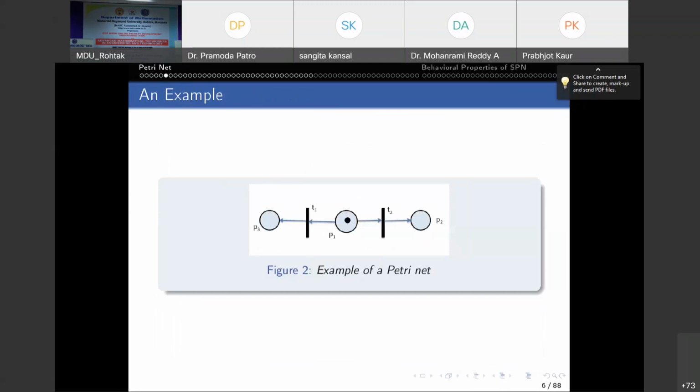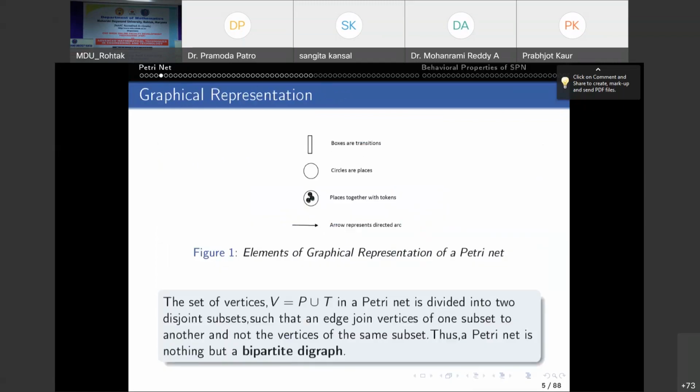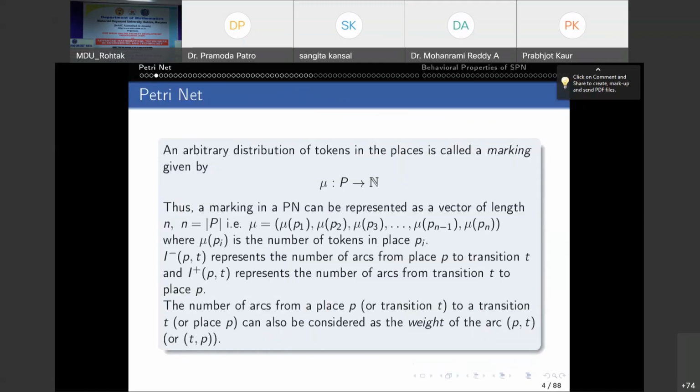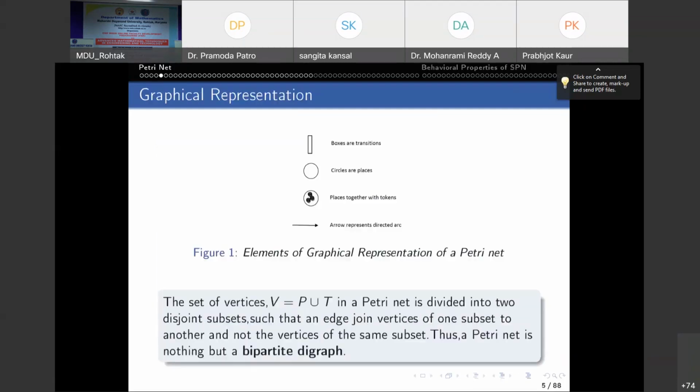See, this is one example. So first I tell you that this is the formal definition of Petrinet, and a Petrinet can be represented graphically also.